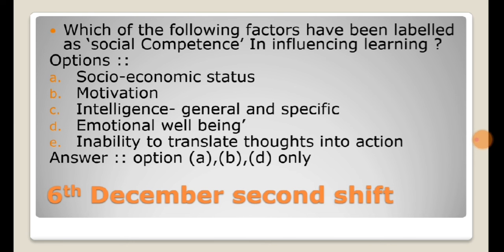Again there is a question wherein it is asked which of the following factors have been labeled as social competence in influencing learning. Option A says socio-economic status. Option B says motivation. Option C says intelligence, general and specific. Option D says emotional well-being. Option E says inability to translate thoughts into action. So the answer is options A, B and D, wherein A is socio-economic status, B says motivation, D is emotional well-being.